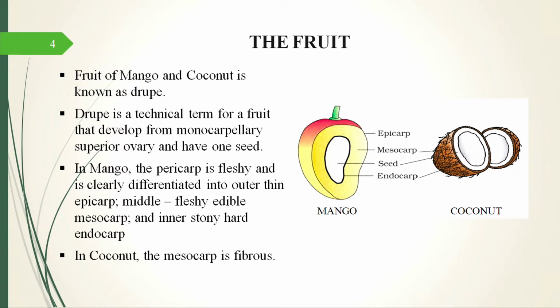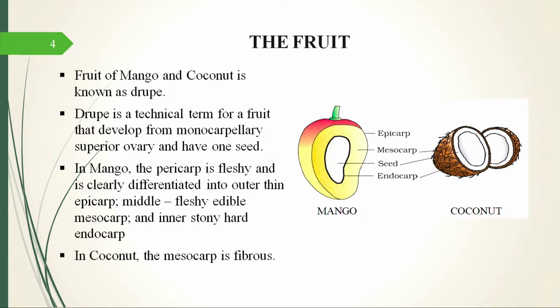Now there is a lot of variation within a drupe. So technically mango and coconut, they are of the same kind as a fruit. But you may argue that they look so different. There is a lot of variation, and we cannot really imagine that both of them are technically the same or botanically the same, but they are the same. The difference is in how the different layers of the pericarp appear and what they are made up of.